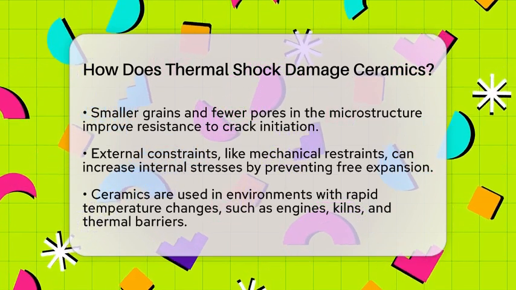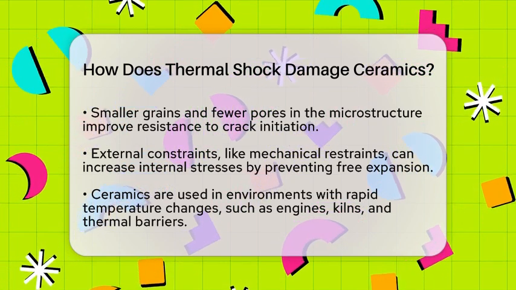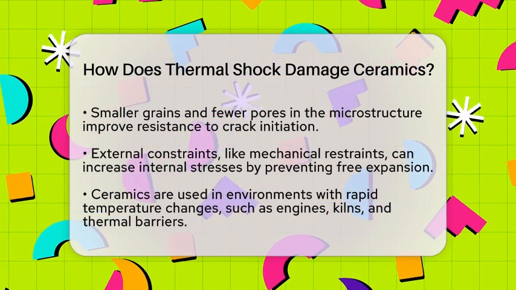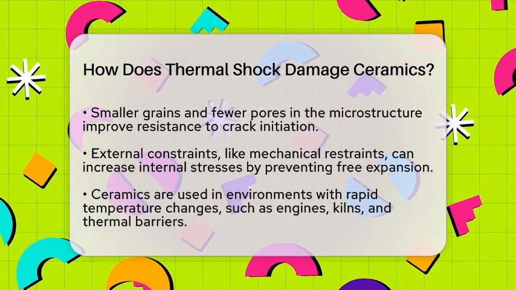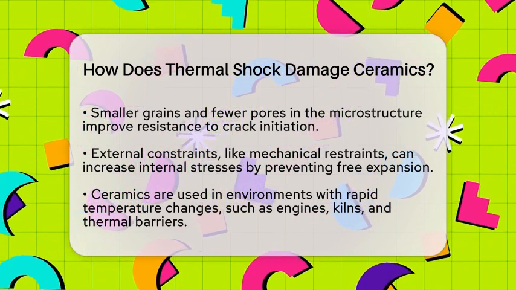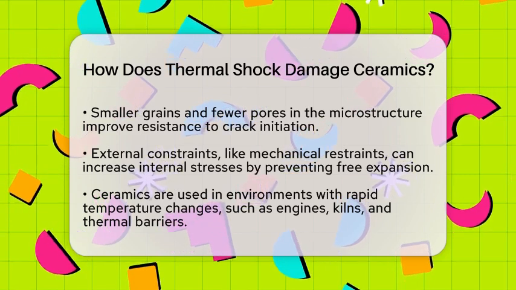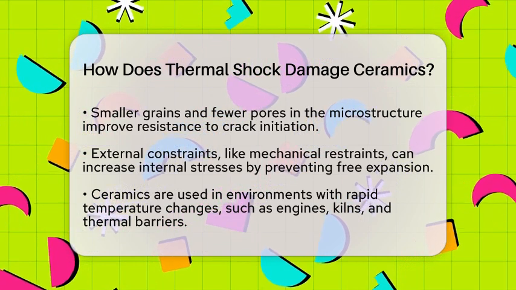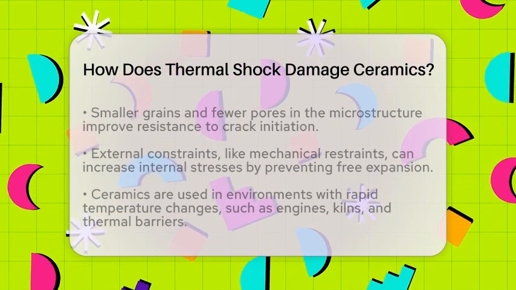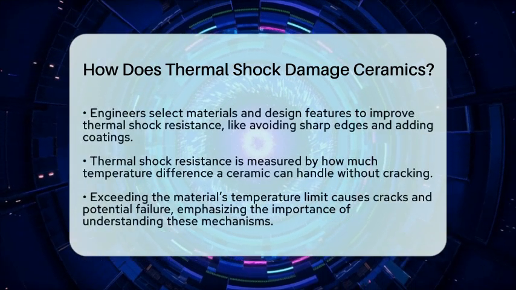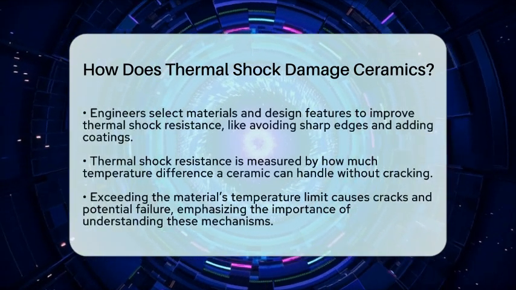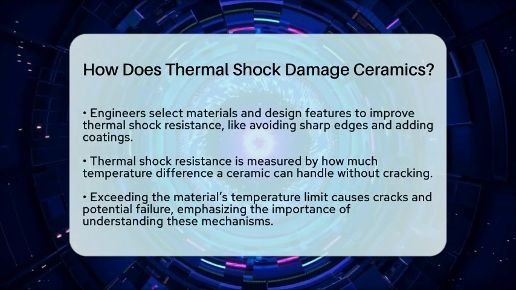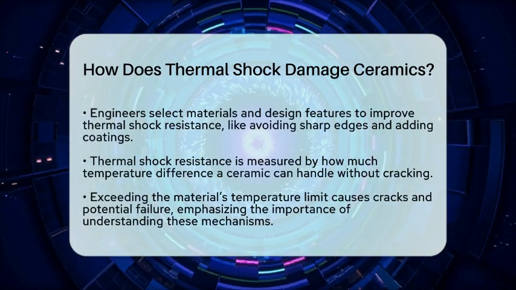In real-world applications, ceramics are often used in environments with rapid temperature changes. For example, engine components, kiln furniture, or thermal barrier coatings all face thermal shock risks. To prevent damage, engineers select materials with good thermal shock resistance. They also design components to avoid sharp edges and stress concentrators, which are spots where cracks are more likely to start. Sometimes, they modify the microstructure to improve toughness or use coatings to insulate the ceramic surface.